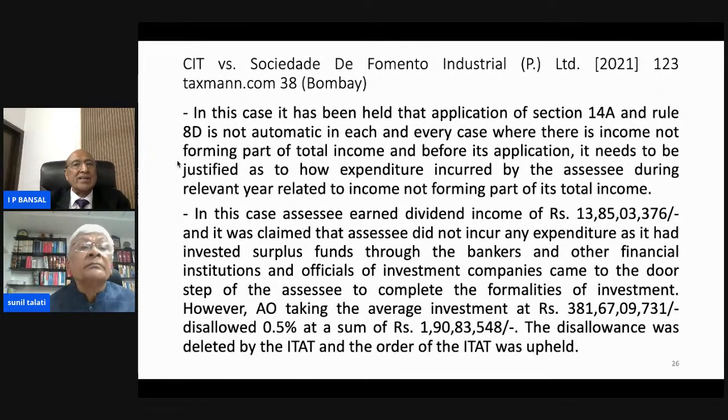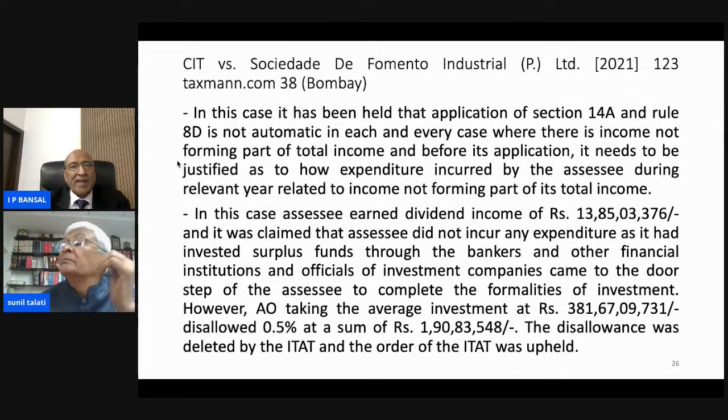Second proposition is that in this case, what happened? Assessee earned dividend income of 13.85 crore, and it was claimed that assessee did not incur any expenditure as it had invested surplus fund through the bankers and other financial institutions, and officials of investment company came to the doorstep of the assessee to complete the formalities of assessment.